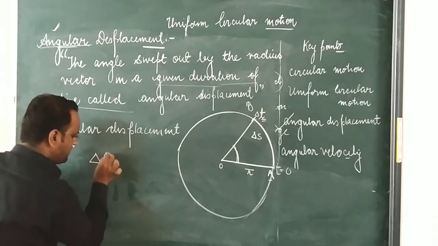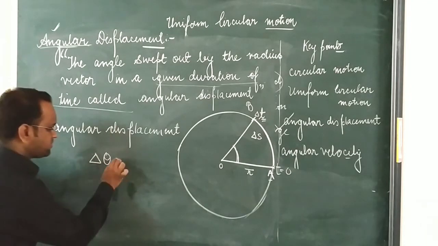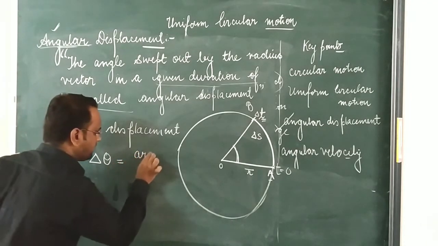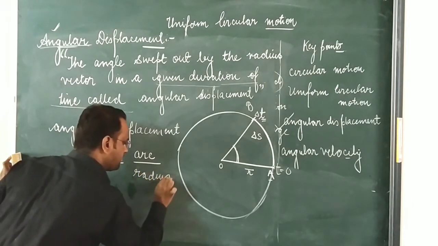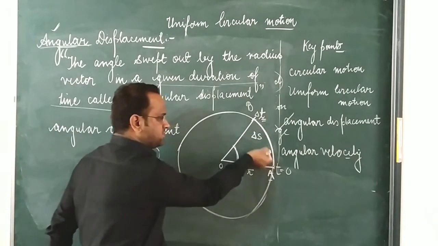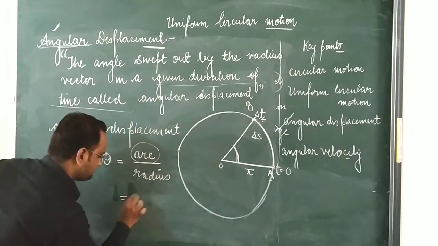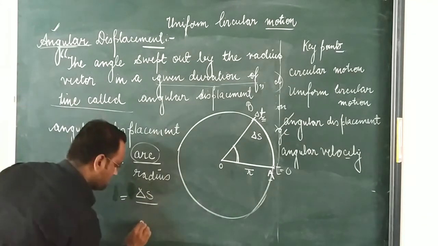Angular displacement is given by theta. So delta theta is equal to distance traveled upon radius, that is delta s upon r.